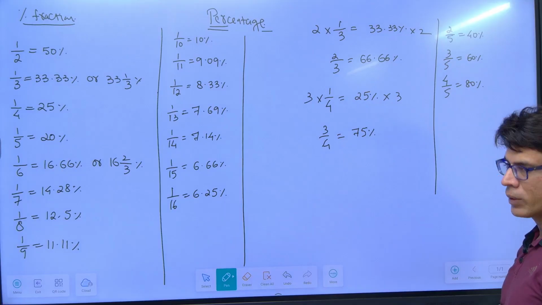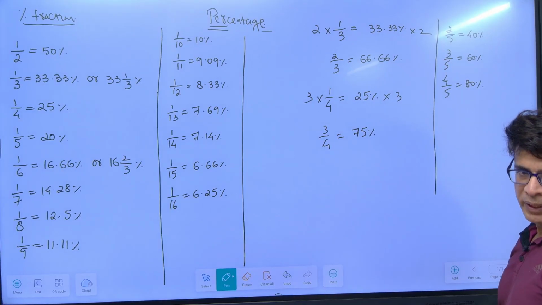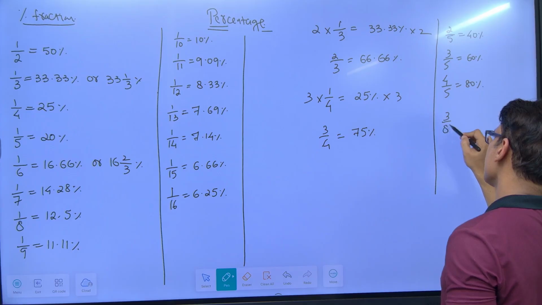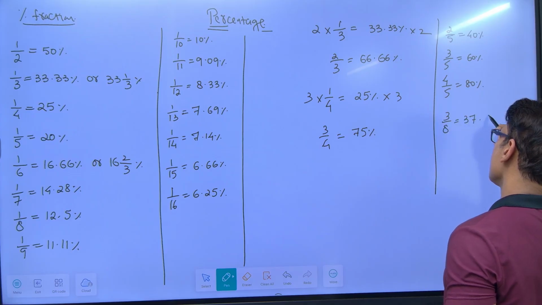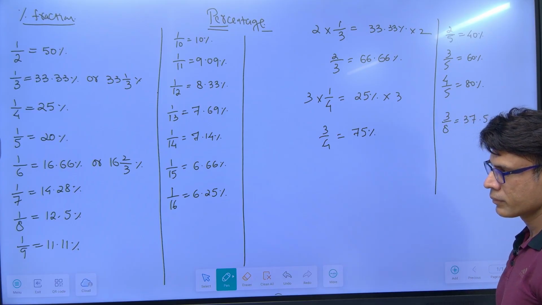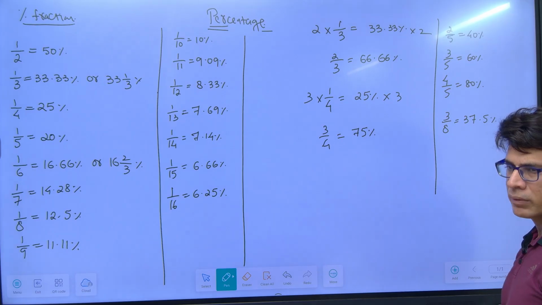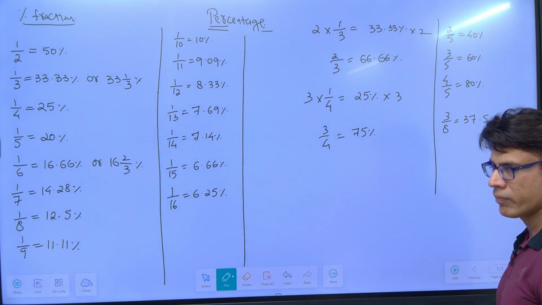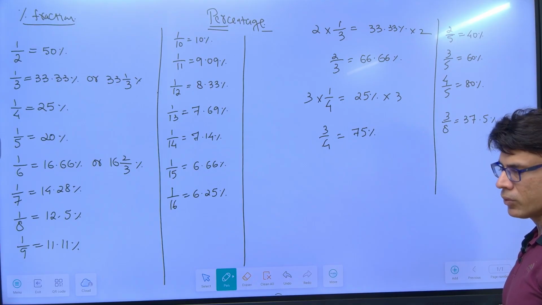What is 1 by 8? 12.5. Don't find 2 by 8. 2 by 8 is 1 by 4, already known to us. 3 by 8, 37.5. 4 by 8 is 1 by 2. 5 by 8 is 62.5. So you can actually multiply.